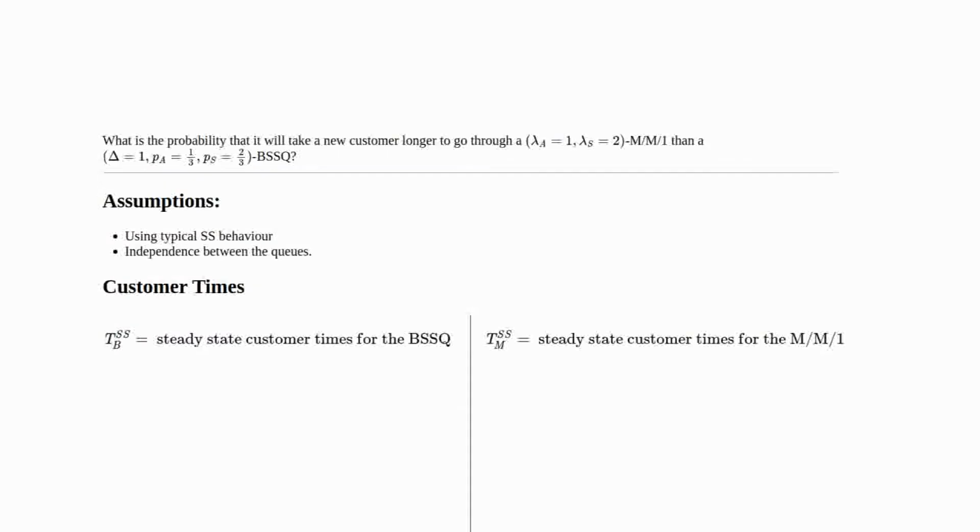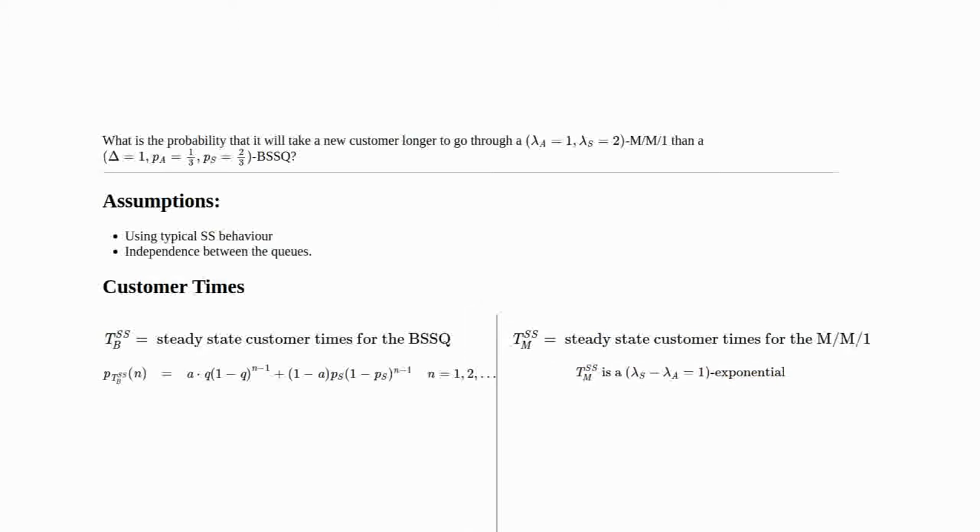The customer times for the M/M/1 and the Bernoulli single server queuing processes in steady state are: the M/M/1 is lambda S minus lambda A, in this case 1, exponential. The Bernoulli single server queuing process customer time in steady state when delta is equal to 1, denoted by TSSB, has probability mass function A times Q times (1 minus Q) to the n minus 1, plus (1 minus A) PS (1 minus PS) to the n minus 1, and that's good for n equals 1, 2, 3, 4, etc.